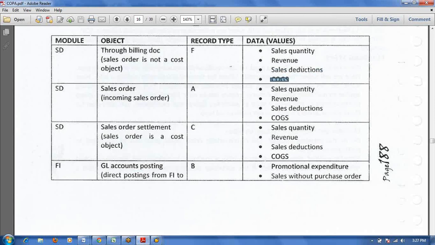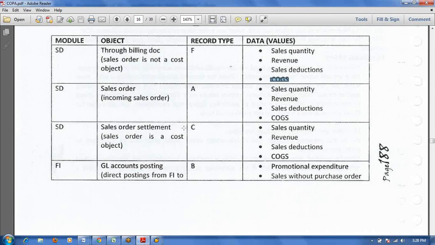But COGS depends on the scenario. At billing time, if you are following cost based COPA, then only COGS will flow at the time of billing. In the cost based COPA scenario, these values will flow from SD to COPA. This is also the same, but this is incoming sales order, record type A. Then sales order settlement, any settlement.